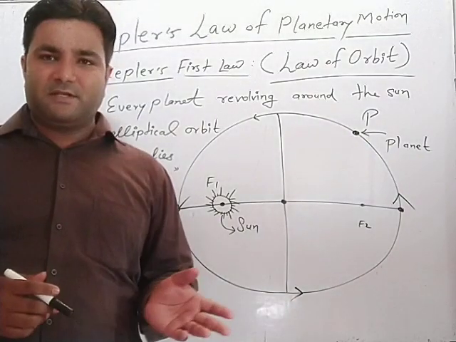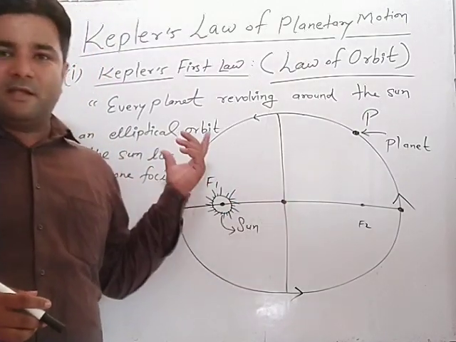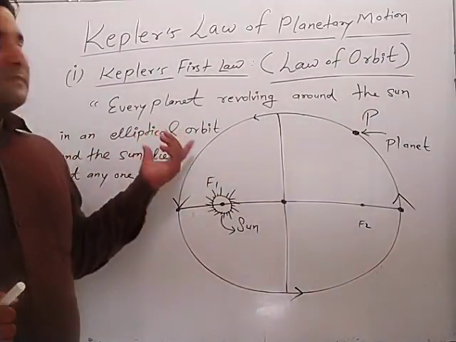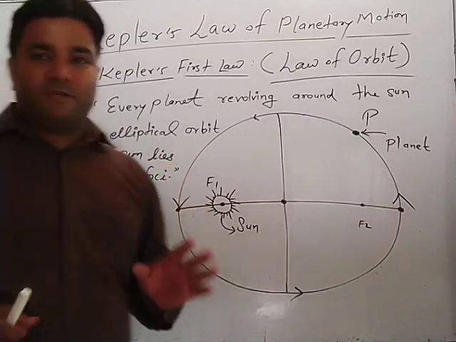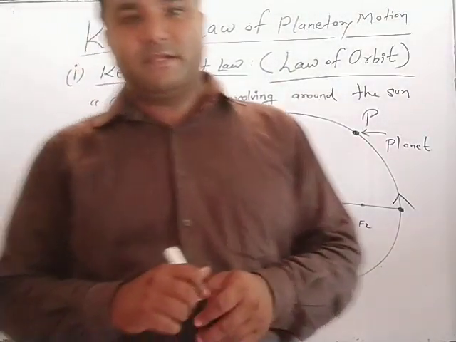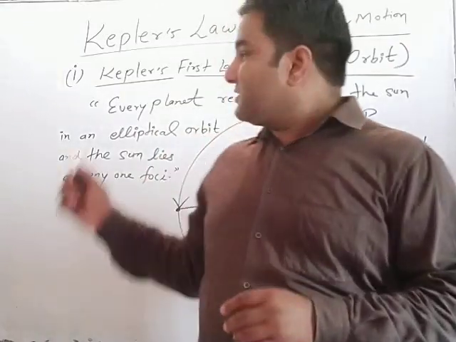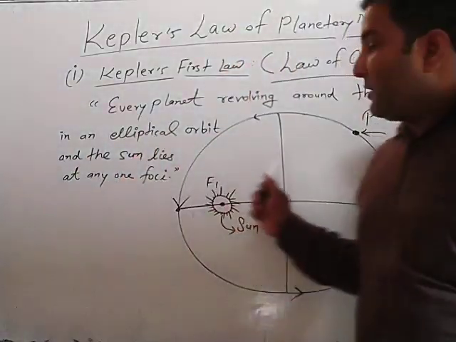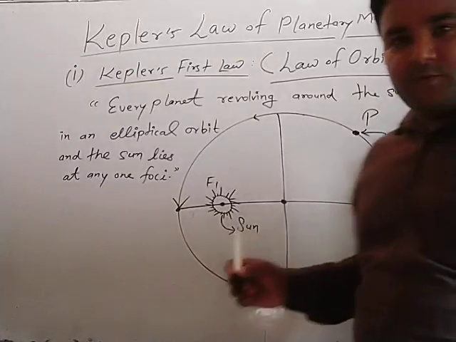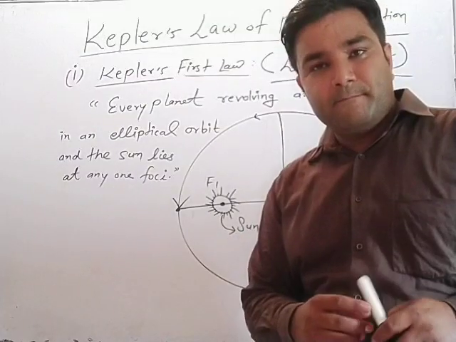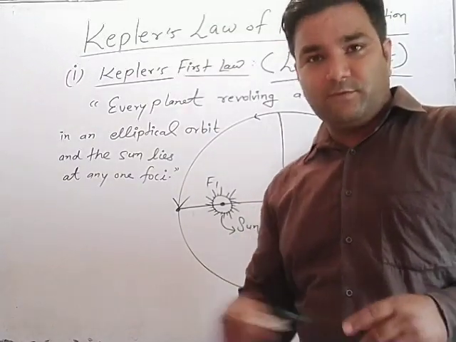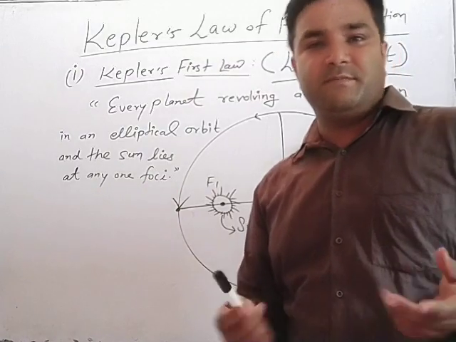So in Kepler's first law, very simple, only one diagram, and this one simple statement you have to write down. Whenever this concept is asked in any examination, then you have to write down the statement and draw the diagram. Suppose you are asked for another name of Kepler's first law, then you have to write down the law of orbit. Very simple.